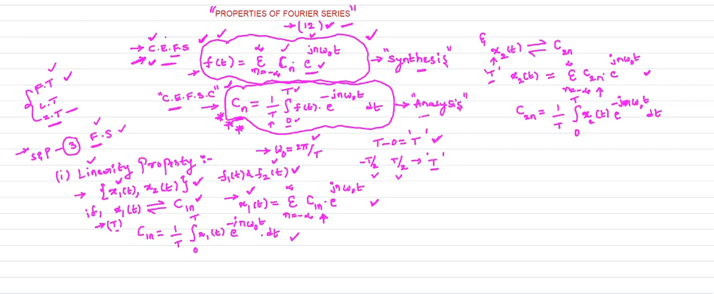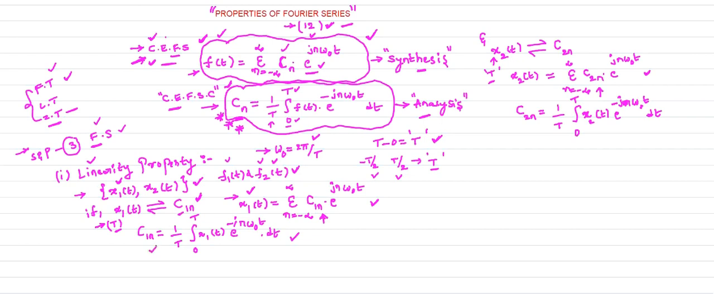So this is your analysis equation. This is the base to prove any property of the Fourier series. So to prove the linearity, I consider two signals, x1 of t and x2 of t, or you can consider f1 of t and f2 of t, like that. Here x1 of t is a periodic signal with time period T. Its complex exponential Fourier series coefficient is c1n.